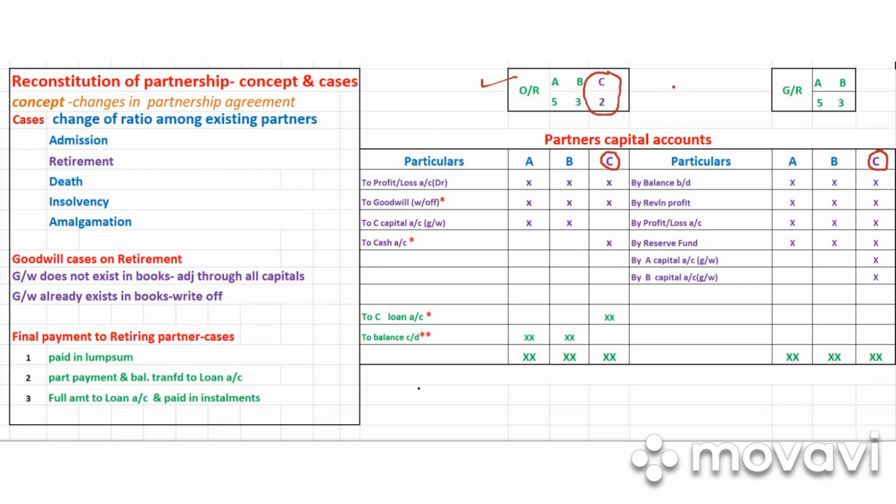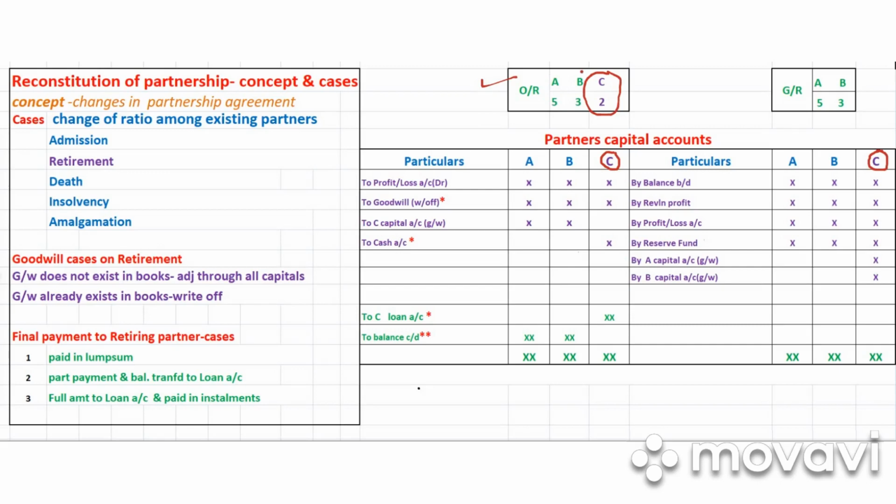Now what's happening? C, because of some reason, is leaving the partnership business through mutual consent. So C's share when he goes will be taken over by A and B, right?